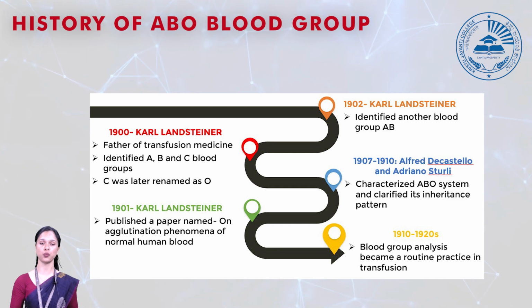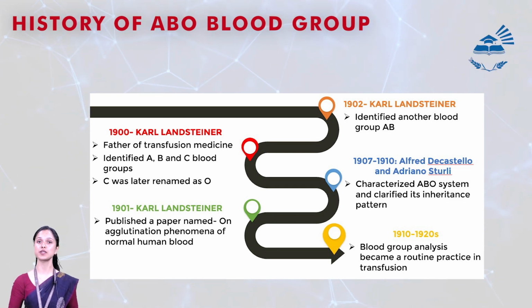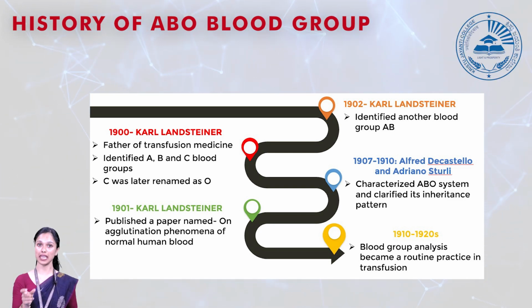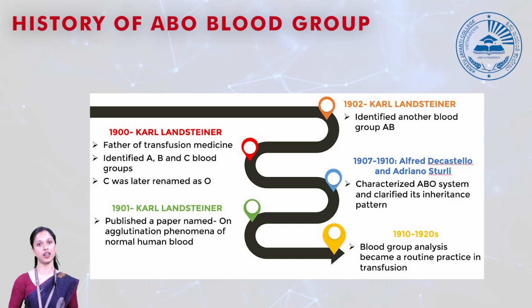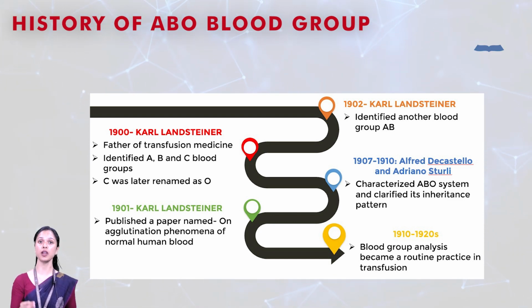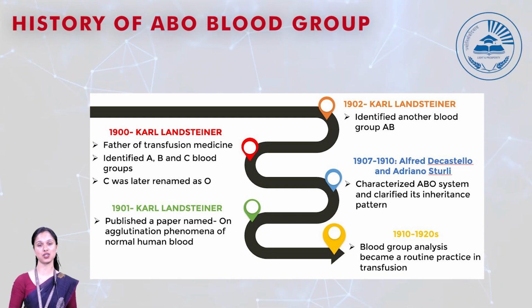In 1901, Karl Landsteiner published a paper, which he named Agglutination Phenomena of Normal Human Blood. In the paper, he described in detail the blood groups, the antigens, and the antibodies present in our blood. Later in 1902, he discovered one more blood group, the AB blood group. Any person with blood group AB has both A and B antigen on the surface of their red blood cells.